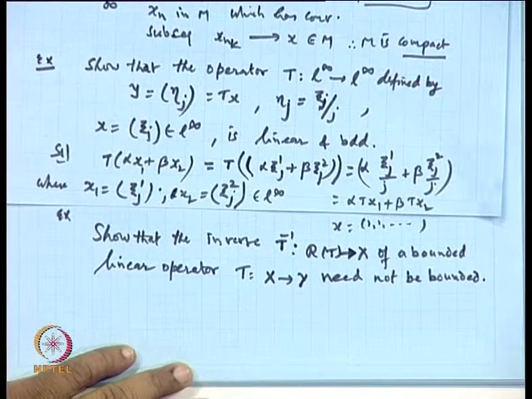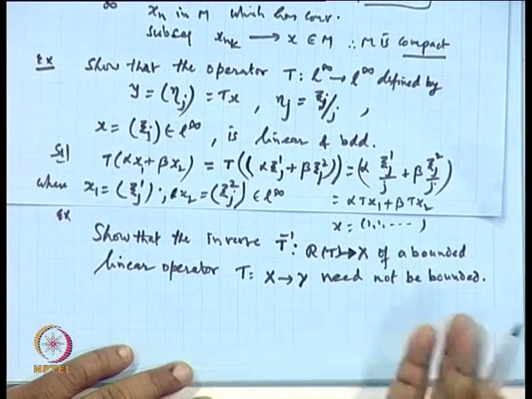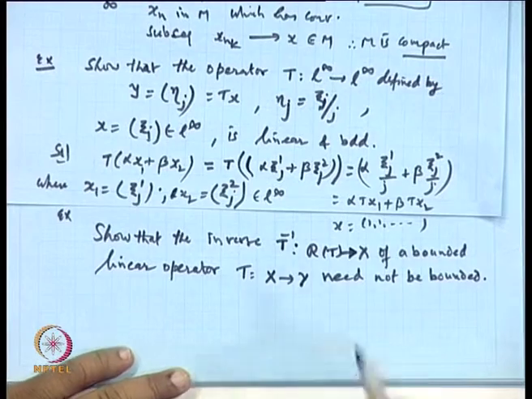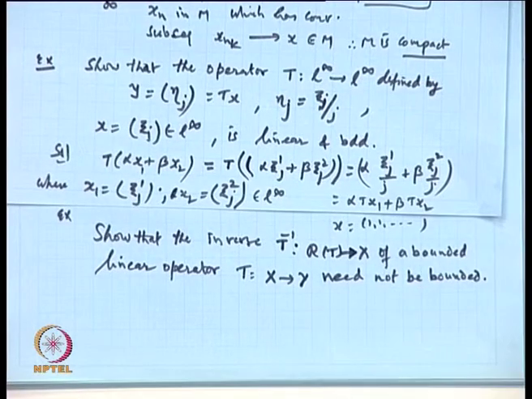It means there are operators which are linear and bounded, but when you take the inverse operator, if it exists, it may not be a bounded operator, meaning continuity might have failed. So, we have to give a suitable example where one side it is a bounded operator, directly bounded from x to y, but when you take the inverse side T inverse, then it is unbounded.